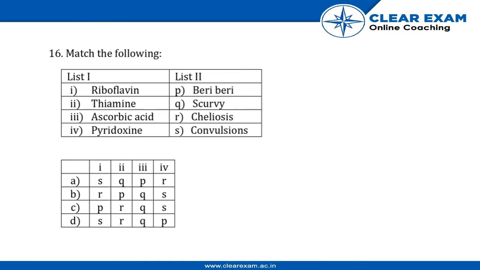Hello guys, now let us discuss question 16. The question is match the following. So there is a list 1 given and a list 2 given. So we have to match which of these matches the disease that are here in the list 2. So here there are different options that are given to us, and the correct option is,